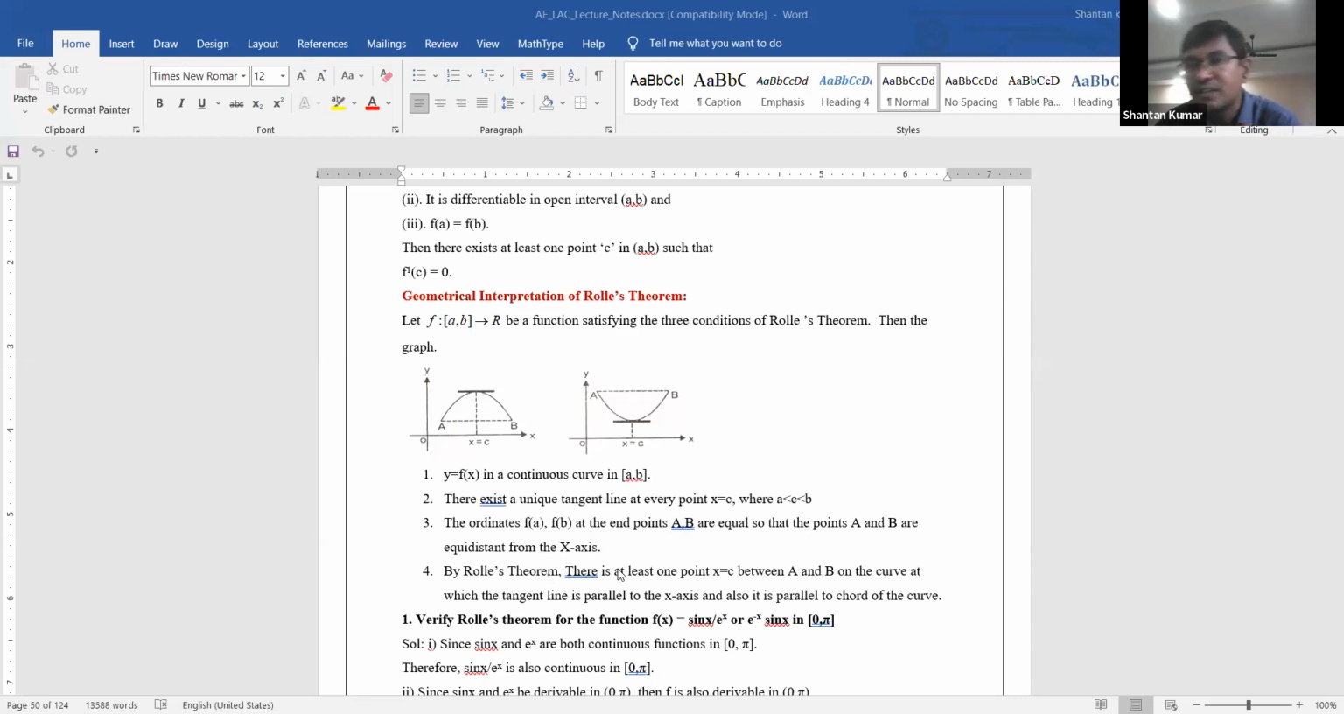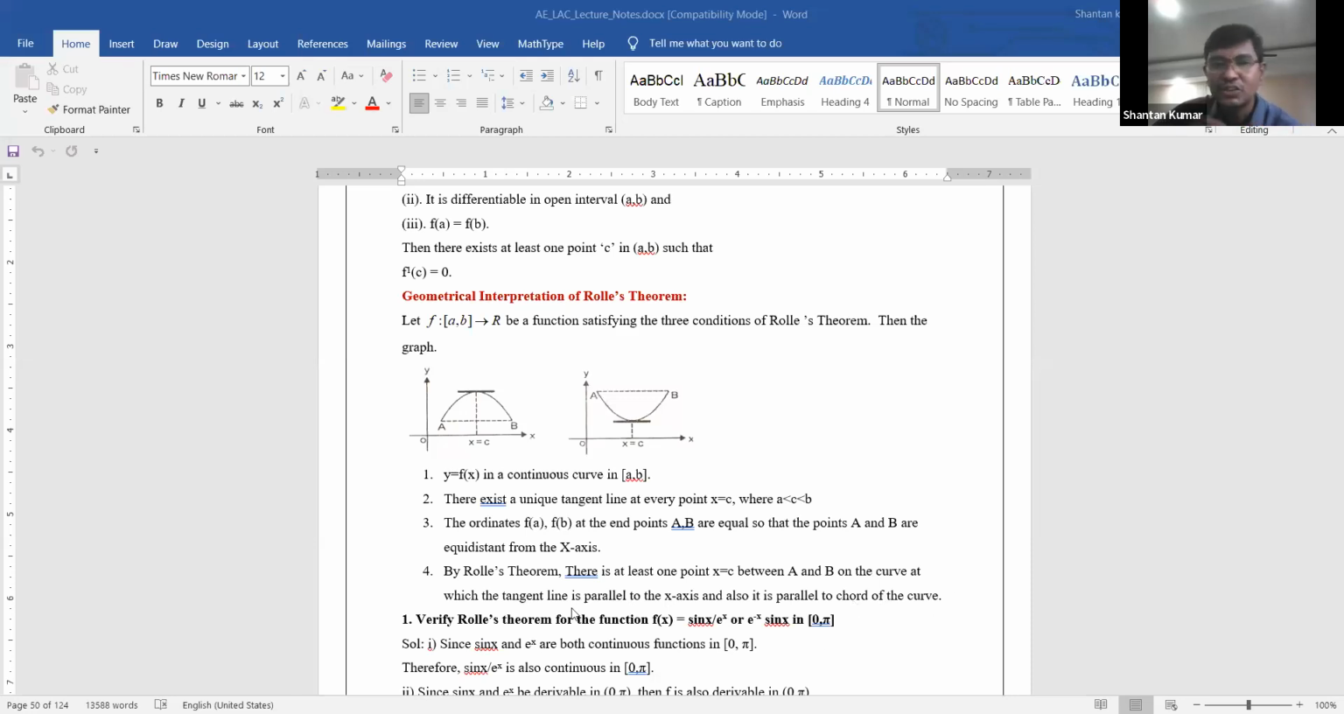Only you need to understand what is the meaning of the curve, how to define it as continuous or a differentiable function. The differentiable is nothing but it is based on the tangent meaning only. And again by Rolle's theorem there exists at least one point x equal to c between a and b on the curve at which the tangent line is parallel to the x-axis and also parallel to the chord of the curve.